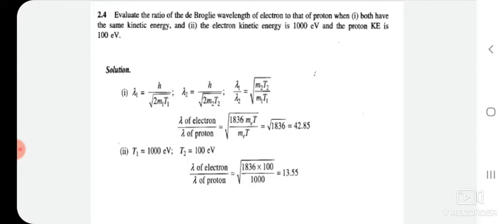If both have different kinetic energy, for example 1000 electron volt and 100 electron volt, in that case lambda of an electron divided by lambda of a proton is equal to the square root of 1836 into 100 divided by 1000, which is equal to 13.55. In this way you can solve or compare the ratios of de Broglie wavelengths for different particles, for electron as well as proton.